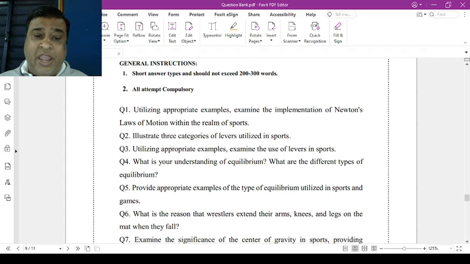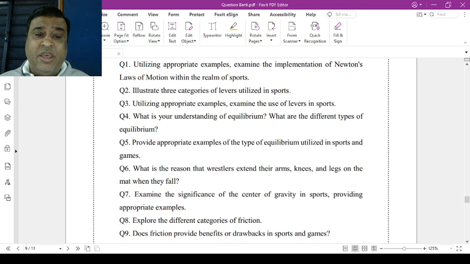Now chapter number 8, sports biomechanics. Question number 1. Utilizing the appropriate example, examine the implementation of Newton's laws of motion in real aims of sports. Means example के साथ. Question number 2. Elucidate the 3 categories of lever utilization in sports.